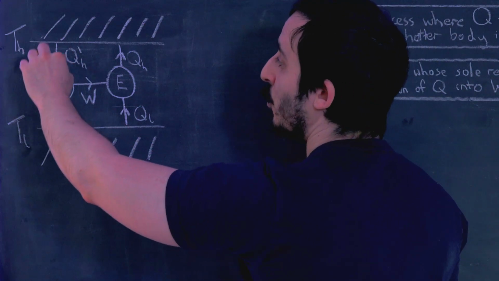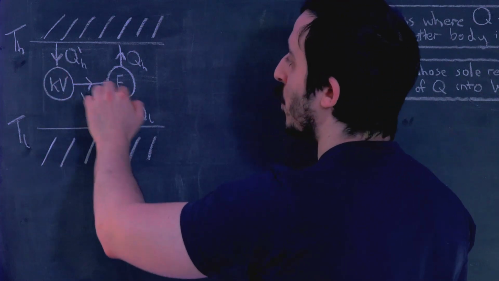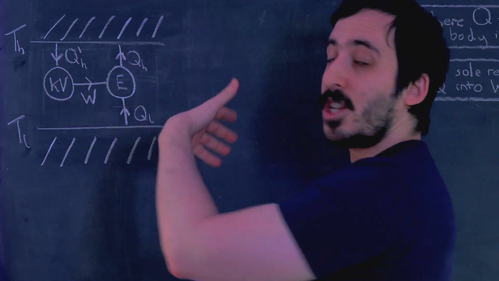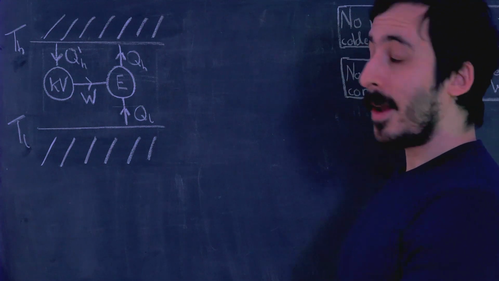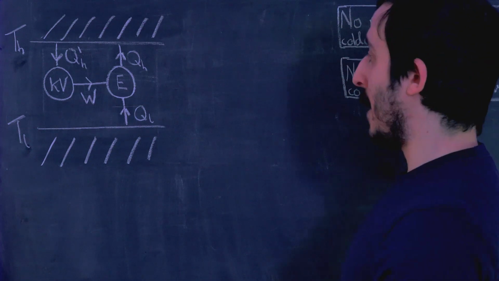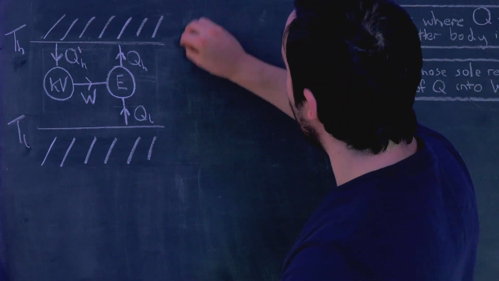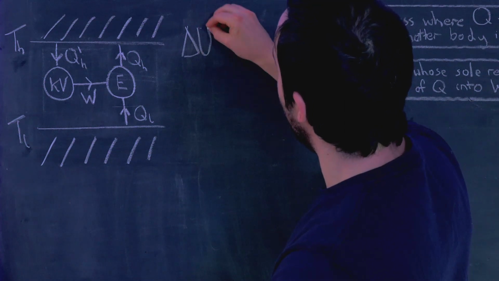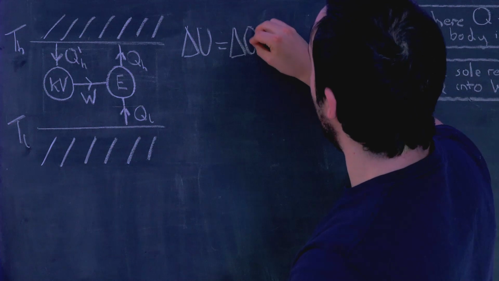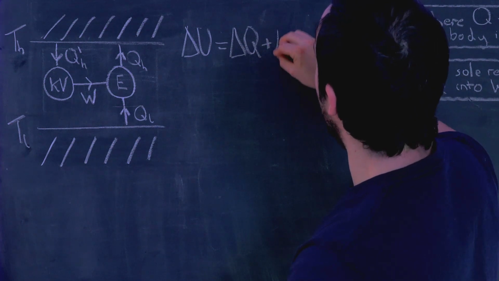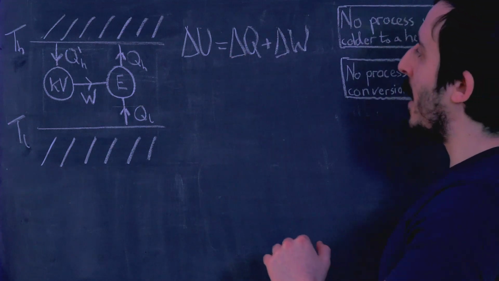So this heat gets turned perfectly efficiently into work, and gets driven into our Carnot engine, which works just as we described earlier. Now, let's apply to this the first law of thermodynamics, which we saw in a previous video. The first law of thermodynamics says that the change in internal energy of a system, delta U, is equal to the heat we put into it, delta Q, plus the work we put into it, delta W.